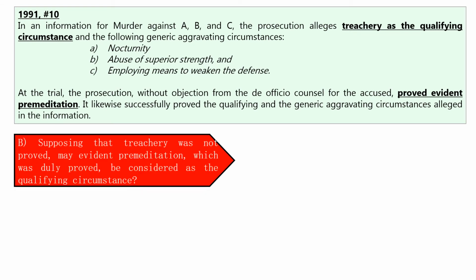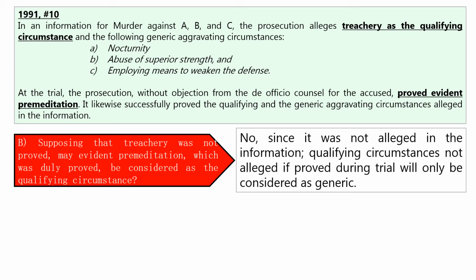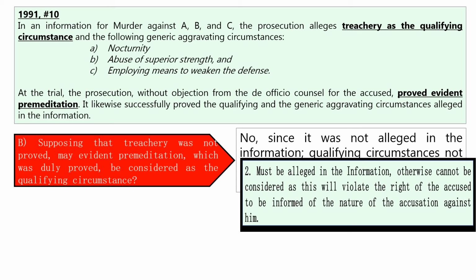So question letter B. Supposing that treachery was not proved, can you now consider the evident premeditation which was duly proved during the trial as the qualifying circumstance? Answer is no. Bakit? Because it was not alleged in the information. What did we say? Your qualifying circumstance must be alleged in the information. Ano ang mangyayari kung hindi siya naka-allege in the information? It cannot be considered because that will violate the constitutional right of the accused. What constitutional right is violated? The right of the accused to be informed of the nature of the accusation against him.